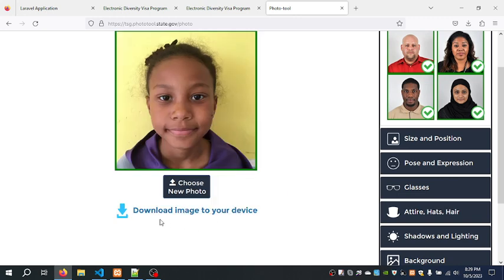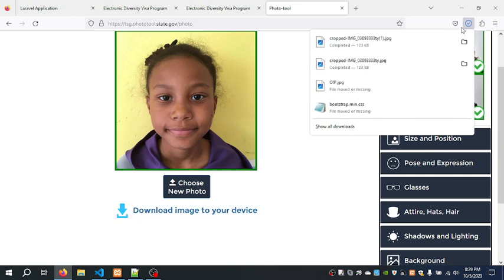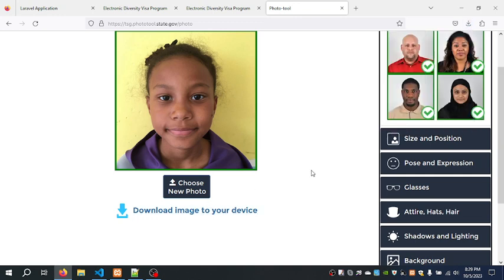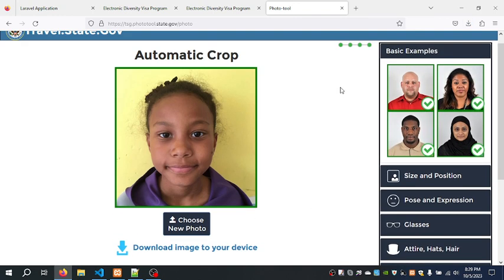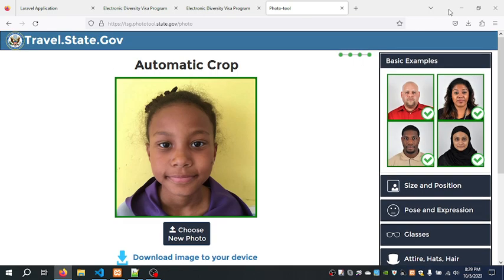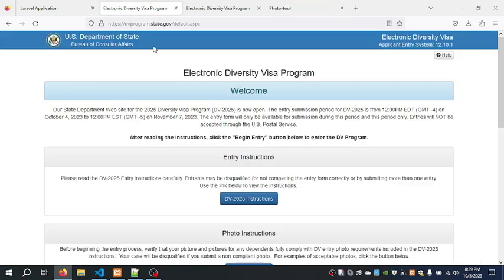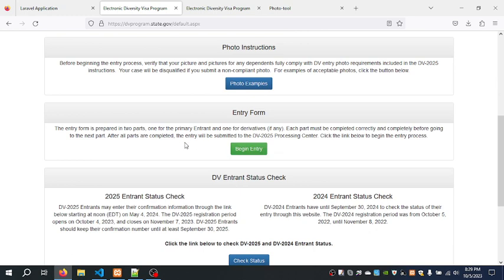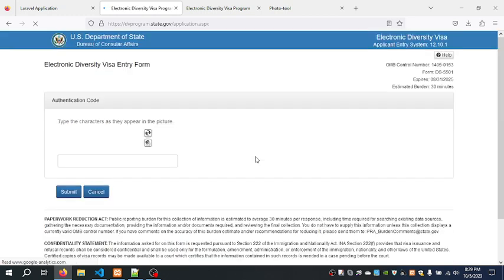Okay, then now it says download your image. Then the image is downloaded. Okay, the image is downloaded, and now it's gone straight away to downloads. Okay, so then I'll come back here. Then it will say down here to say begin entry. So I'll click it. Then it takes me to a new page.